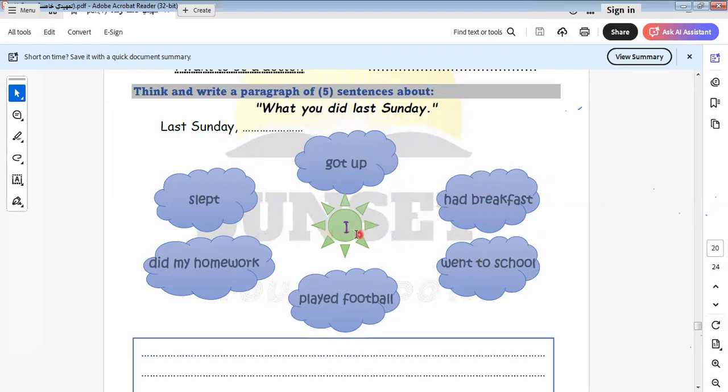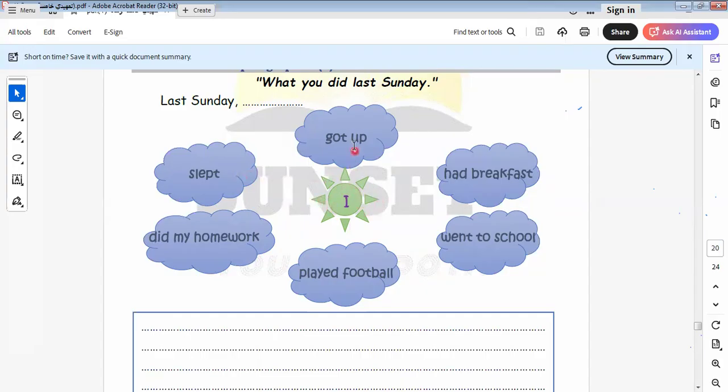After that I went to school. After I returned from school, I played football. Then I went home to do my homework. Okay. Then I played football. After that, at the end of the day, I slept. Okay. At night, I slept.